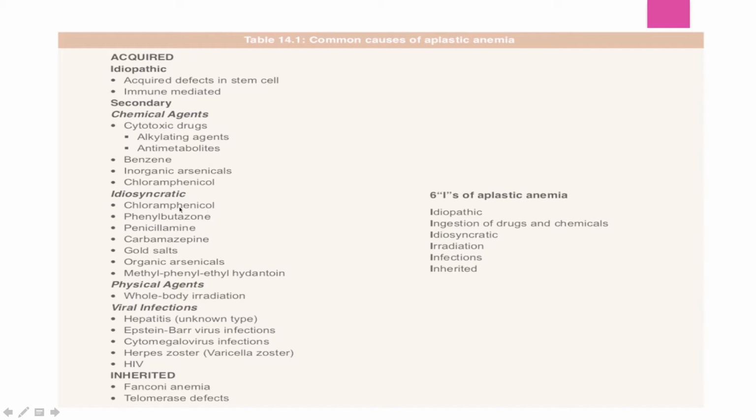Idiosyncratic reactions between different drugs, physical agents, some irradiations, for example X-rays, or longer time for radiations. Viral infections, hepatitis, Epstein-Barr virus infection, CMV virus, they can also cause aplastic anemia. Inherited anemias, which are genetically inherited, they are Fanconi's anemia and telomerase defects.